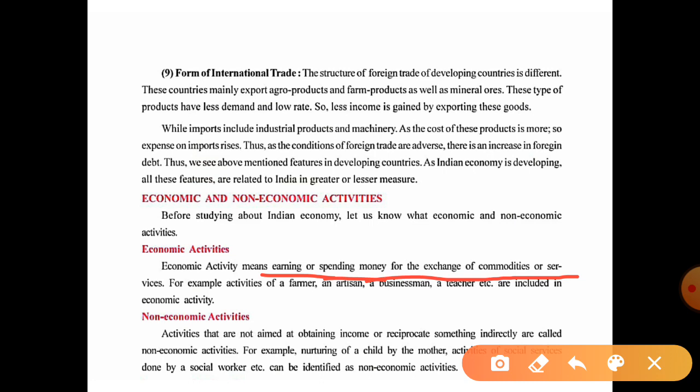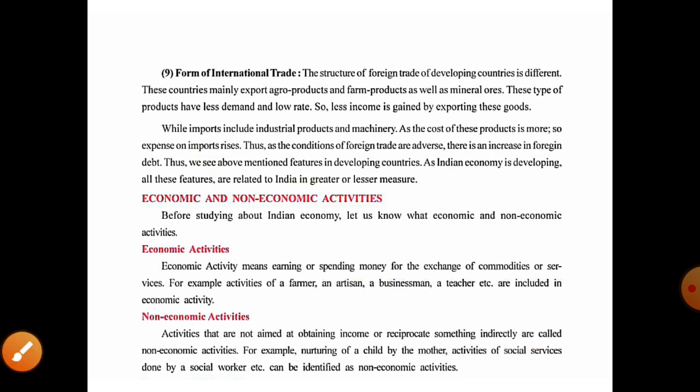For example, I am purchasing a commodity like a two-wheeler or four-wheeler. What is that called? There I am exchanging money and a commodity. That is an economic activity. For example, the activities of a farmer.